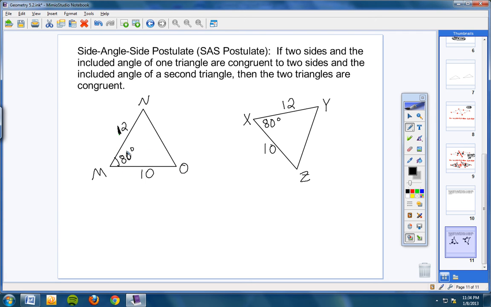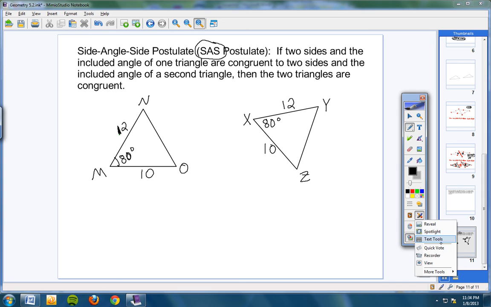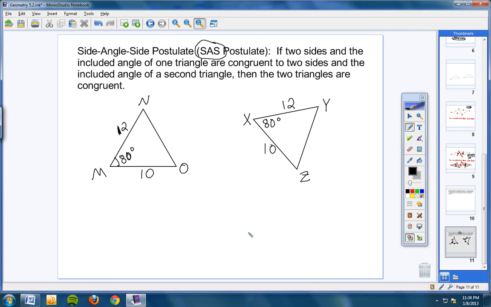This next comment I'm going to make is so important. Please listen. It is so important. Students become confused when they can use the SAS postulate, and I'm going to clarify that right now, so please listen carefully. Anytime that you are using side, angle, side, this angle right here that I'm circling in red right now has to be the angle that these two sides form.